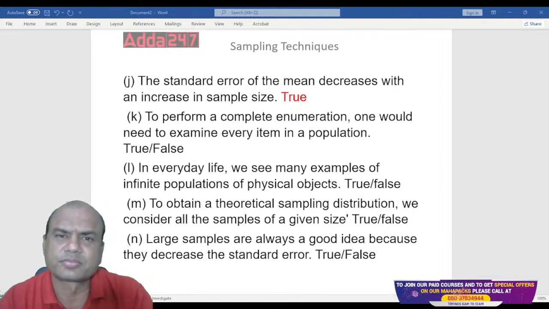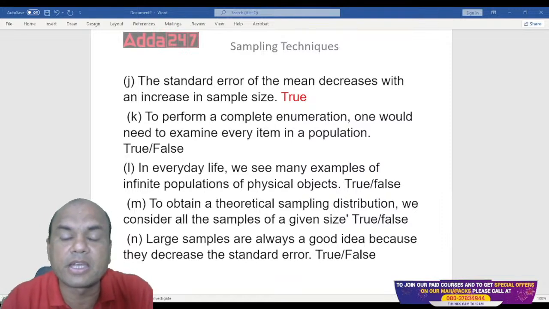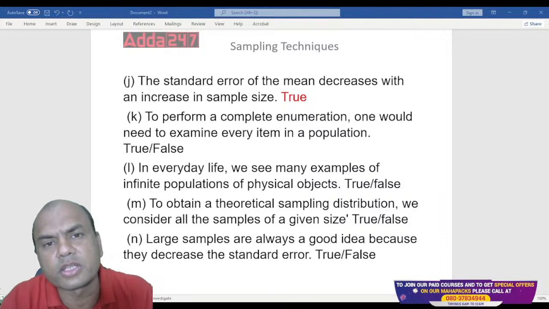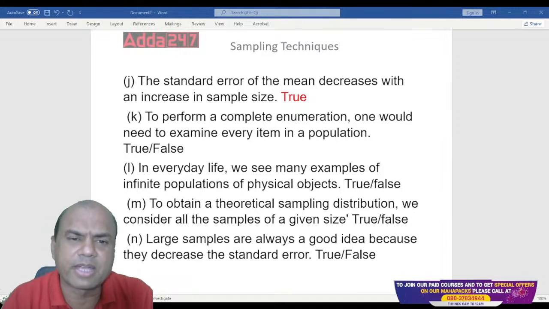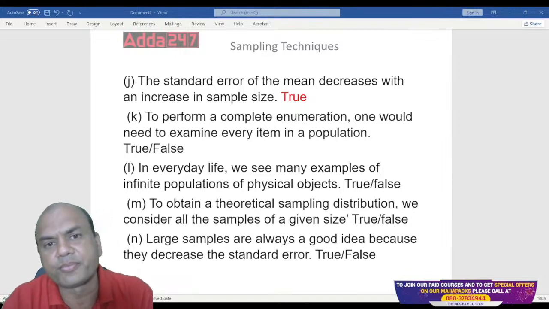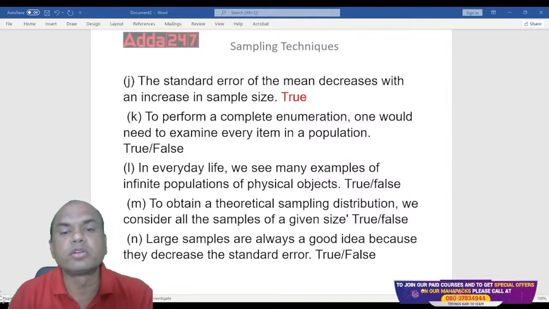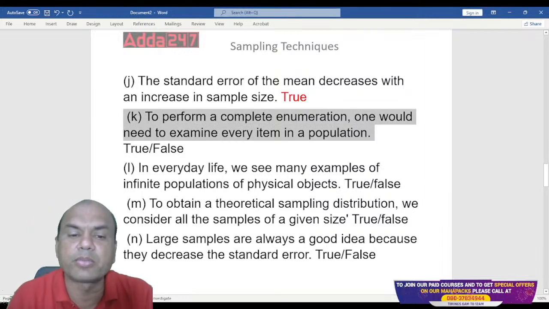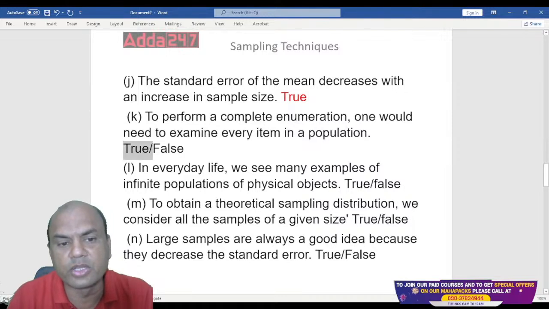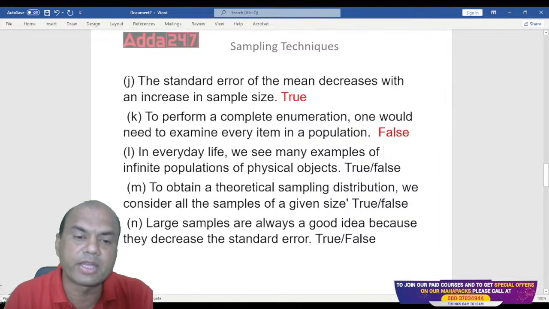Is it required to do the survey of each and every element? Not required, isn't it? What do we do in this? We take representative samples. We'll take the samples in various corners of the city, or some 10 samples from various corners of the city, and then we'll find out the average salary, right? So to perform the complete enumeration, one would need to examine every item in the population. That is false. You need not do the survey of each and every element of that sample.